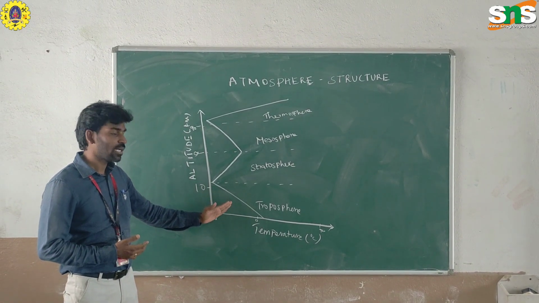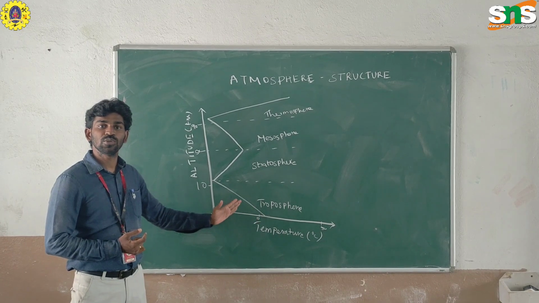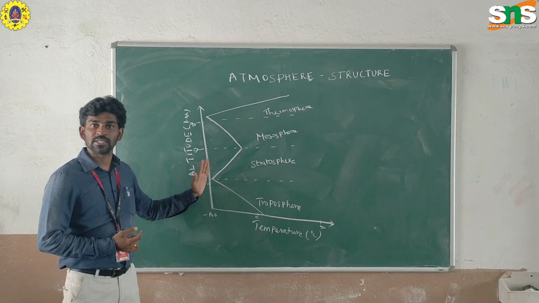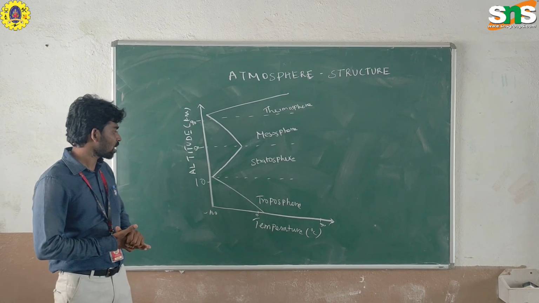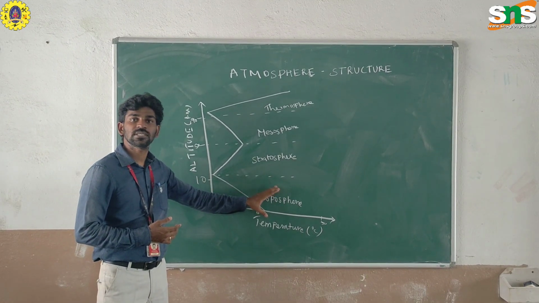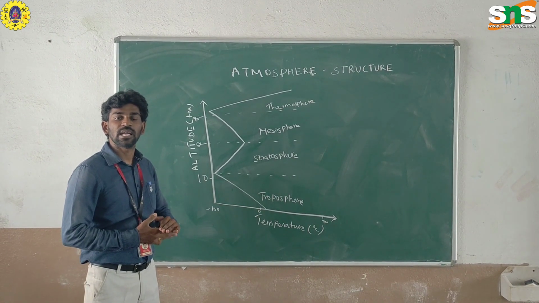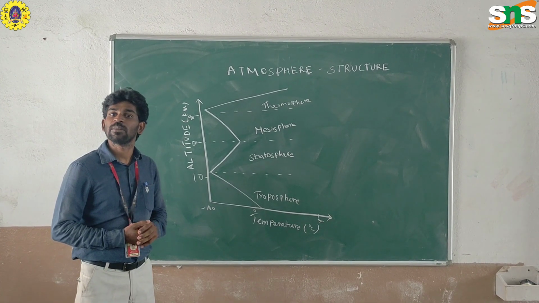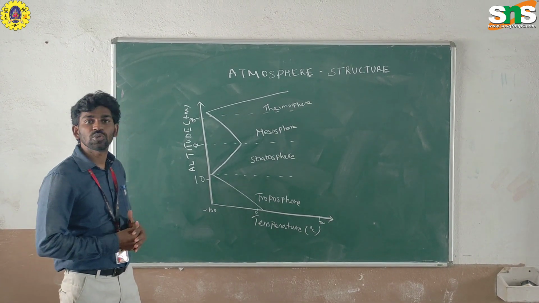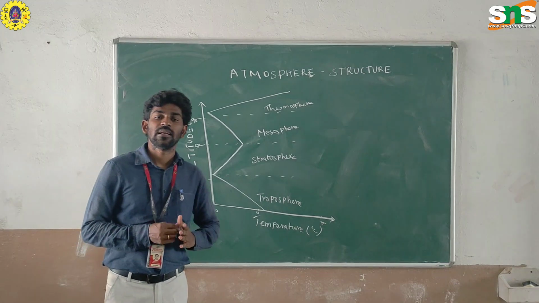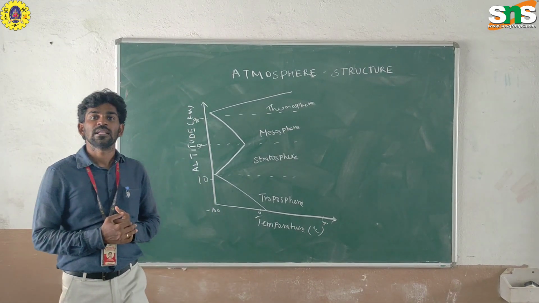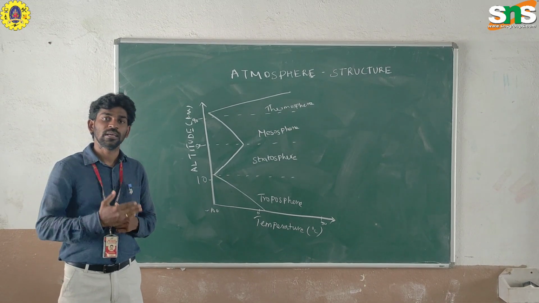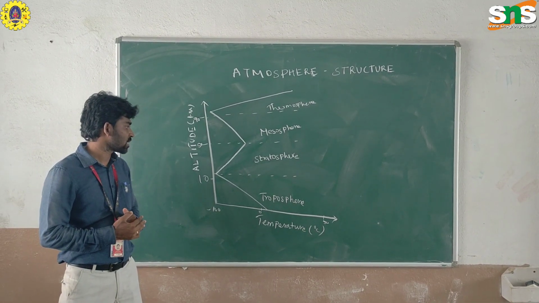From this graph, the temperature reduces as the altitude increases. So in the troposphere, as the altitude increases from the ground surface, the temperature automatically decreases. That is called the lapse rate. Lapse rate means the temperature decreases as the altitude increases.